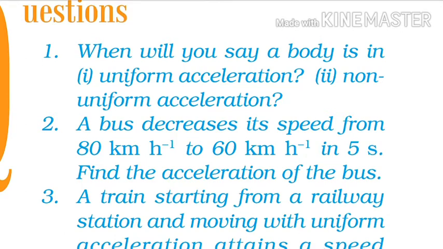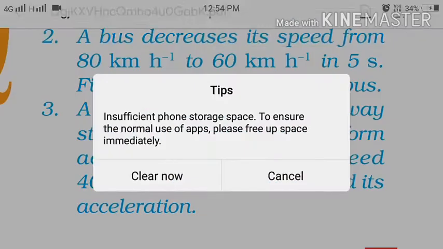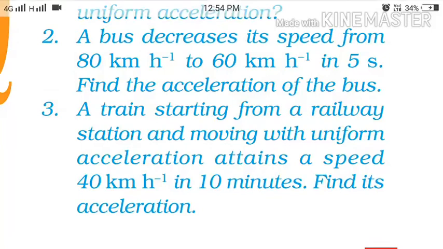Okay. Now a train starting from a railway station and moving with uniform acceleration attains a speed of 40 km per hour in 10 minutes. Find its acceleration. In this question, it is given that the train is starting from a railway station and moving with uniform acceleration, attains a speed of 40 km per hour in 10 minutes. So the speed of the train initially is 0 km per hour and after 10 minutes it is 40 km per hour.